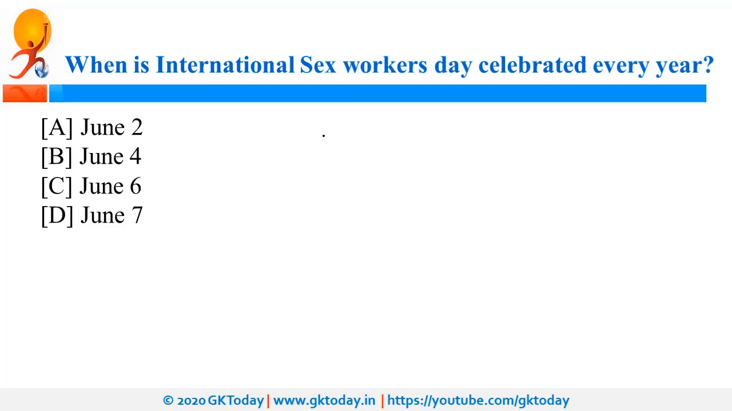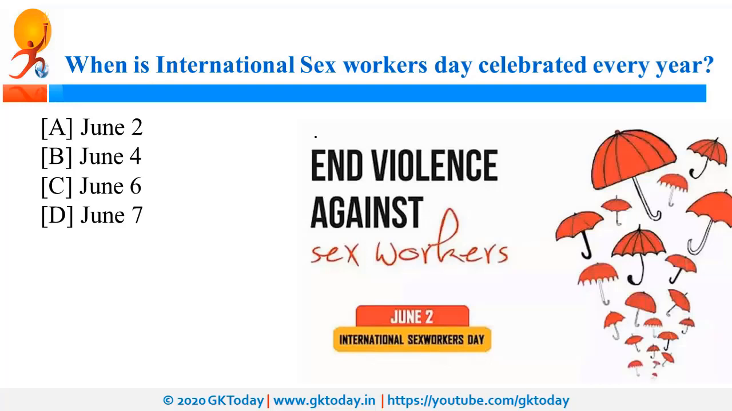On which day the International Sex Workers Day is celebrated every year? So it is on 2nd of June and it is to spread awareness about the issues of sex workers. So 2nd of June is celebrated as this day. On the other hand, 3rd of June is celebrated as World Bicycle Day.